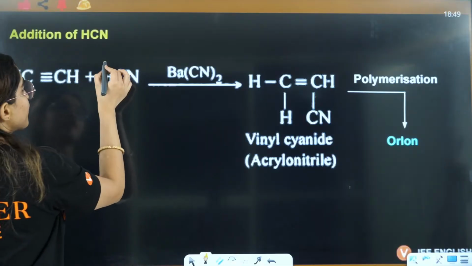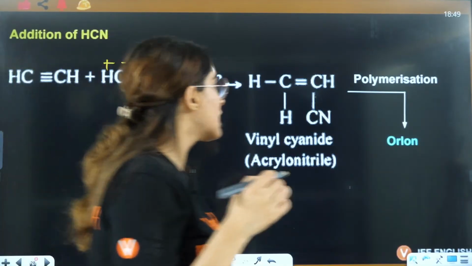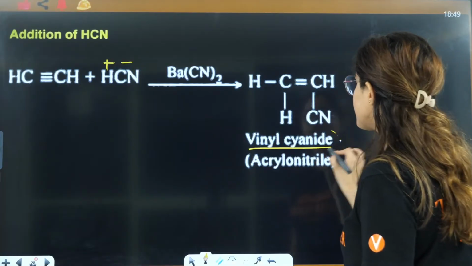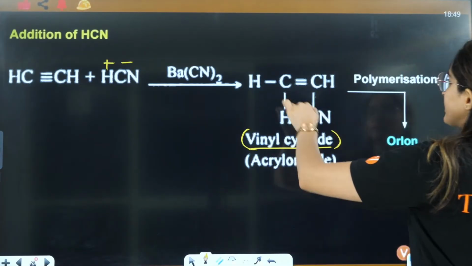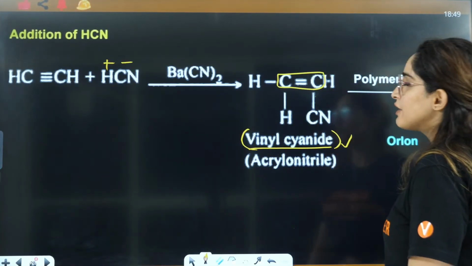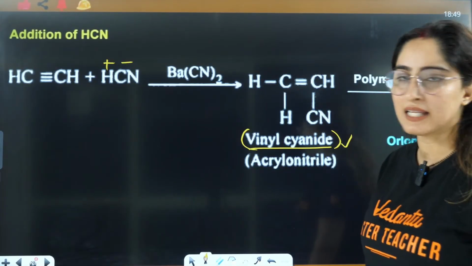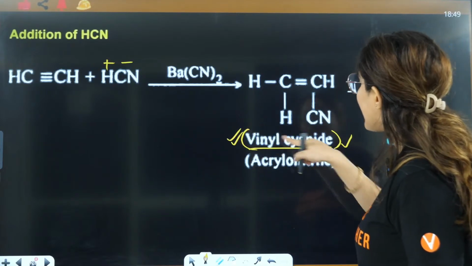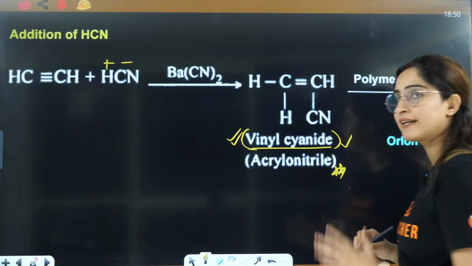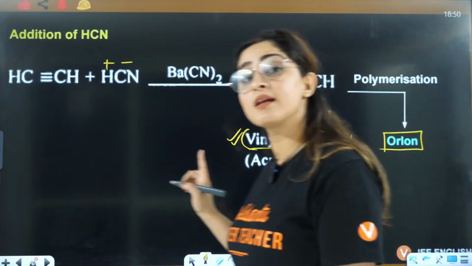Now next is addition of HCN. This is H positive, CN negative, so this will be attached to the carbon with less number of hydrogens, and in this case both are same, so anywhere it can get attached, and that will give rise to vinyl cyanide. It is called vinyl cyanide because on the vinylic position, meaning the double bond carbon, you have the attachment of CN. This is a very important compound, acrylonitrile, from where you have the formation of Orlon. This is an important thing.